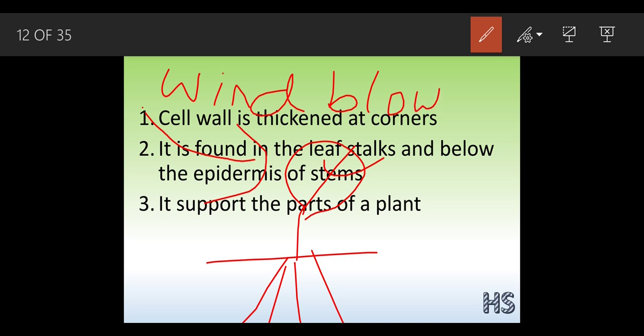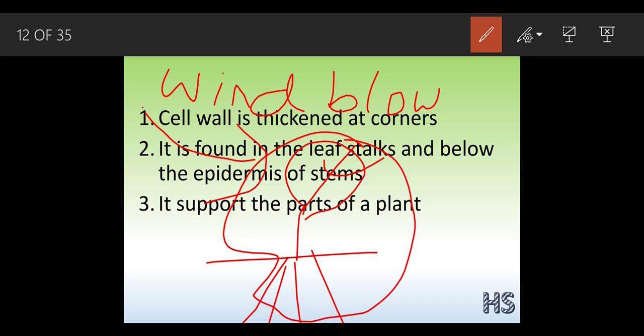The wind is going to blow very fast, but that plant is not going to leave its position. The plant is going to stay in that region only. It is not going to get cracked or broken down.